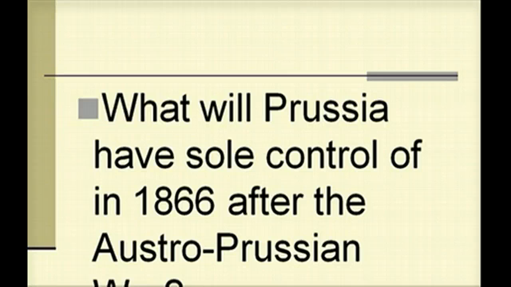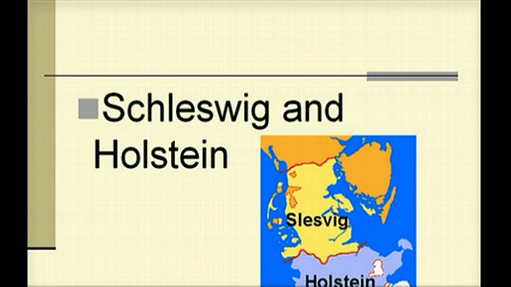What will Prussia have sole control of in 1866 after the Austro-Prussian War? So they shared Holstein and Schleswig first. What do they have sole custody of then after the Austro-Prussian War? That is Schleswig and Holstein after the war. Solves that tension.